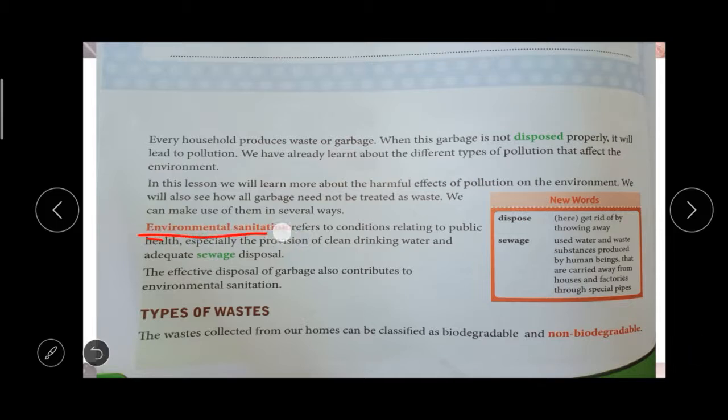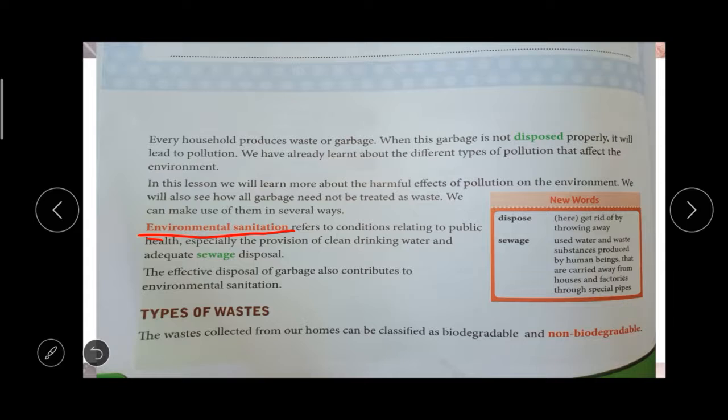So first, environmental sanitation. What do you mean by environmental sanitation? Environmental sanitation refers to the condition relating to public health, especially the provision of clean drinking water and adequate sewage disposal. It relates to our health, especially providing clean drinking water and proper sewage disposal, proper waste disposal.